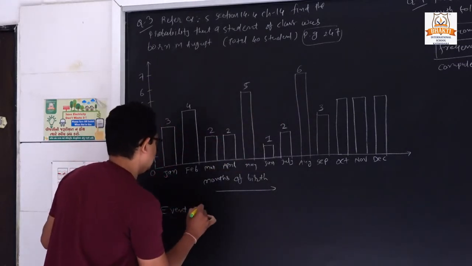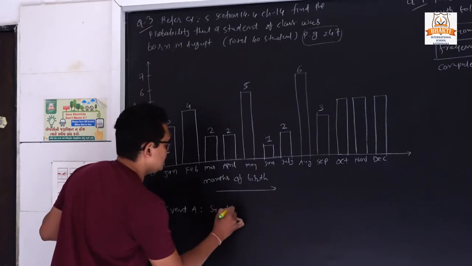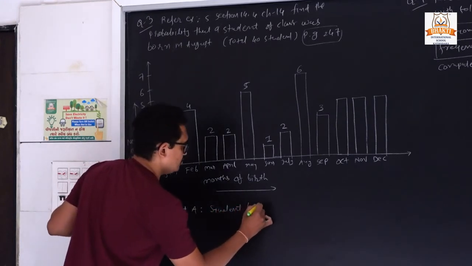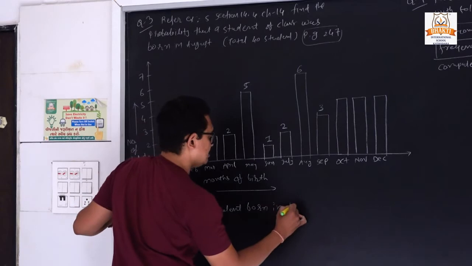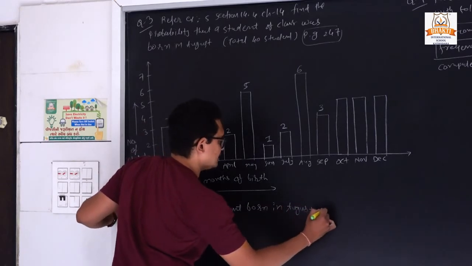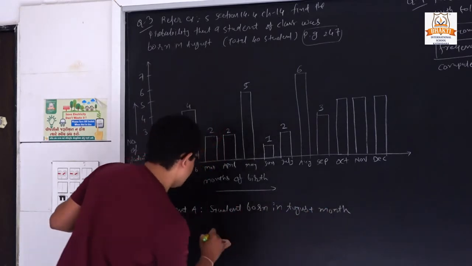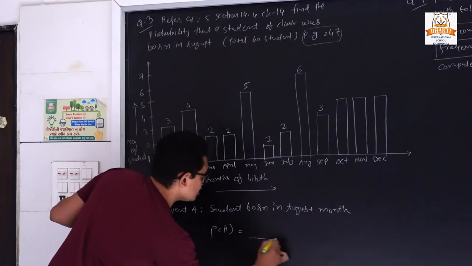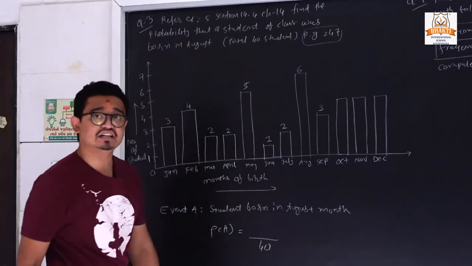So we can write like that. Event A, student born in August month. So P of A. So in total we have 40 students.